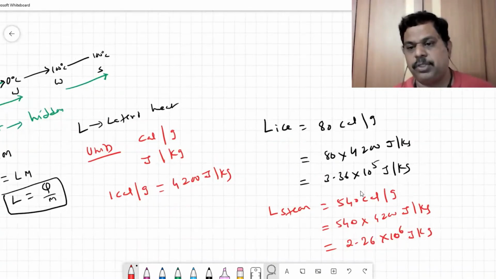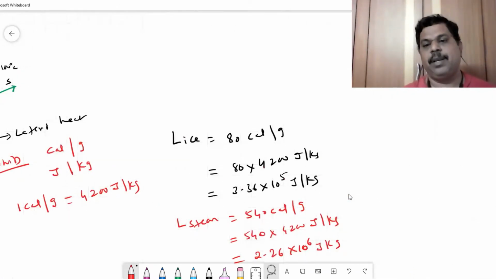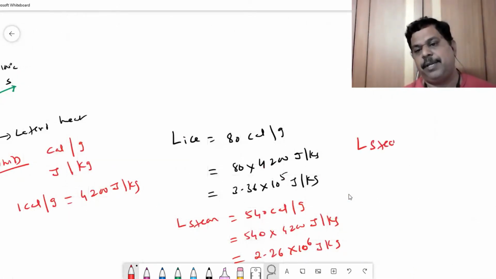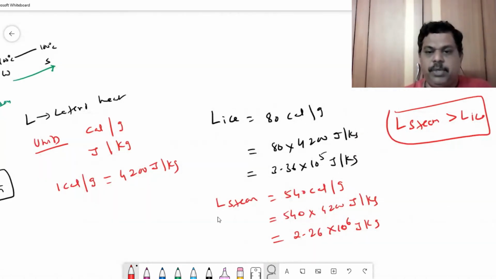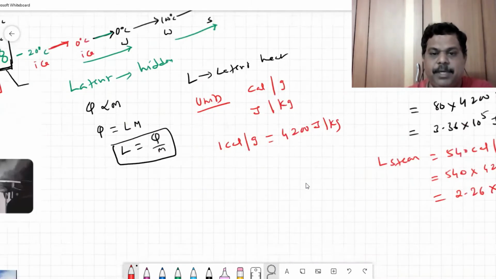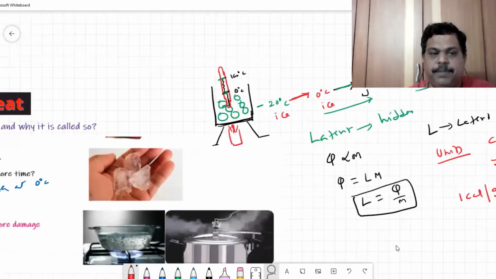So these two values, you understand that latent heat of steam is more than latent heat of ice. You need to keep these two values in mind, because when we solve problems, we need to use them. In the exam, they don't give these values.